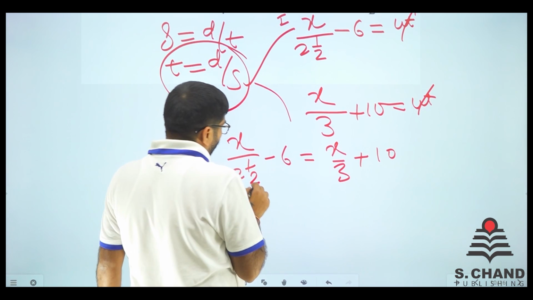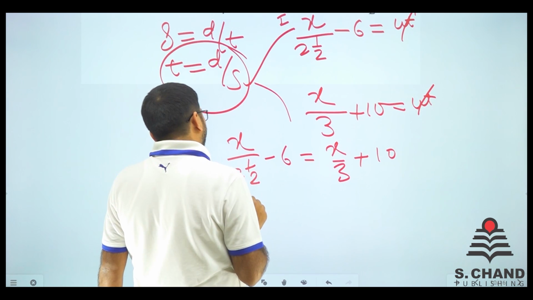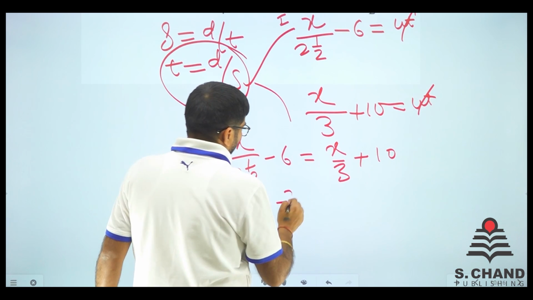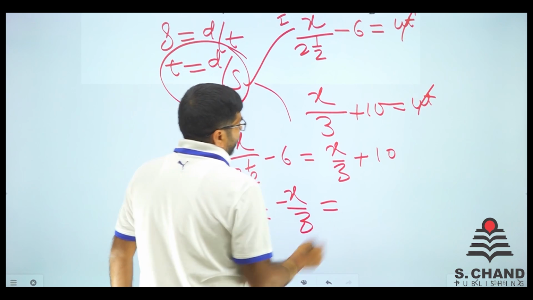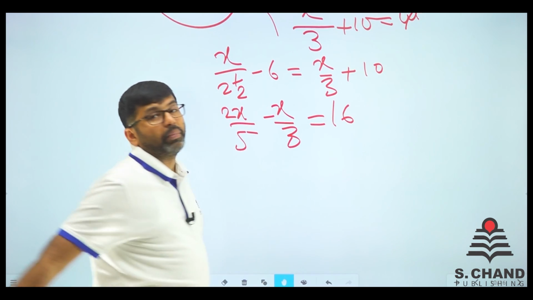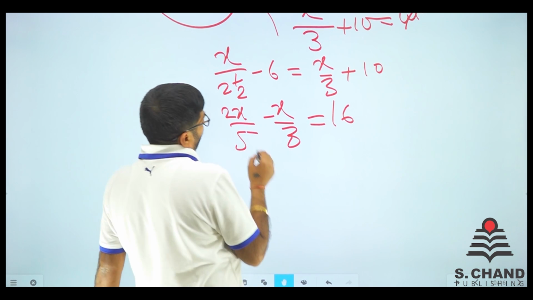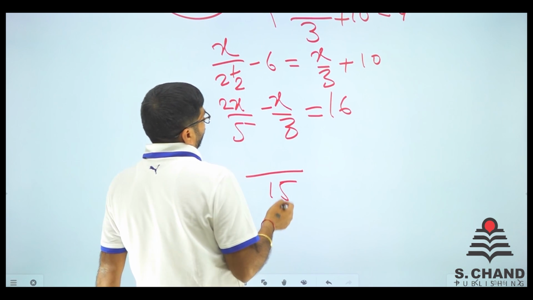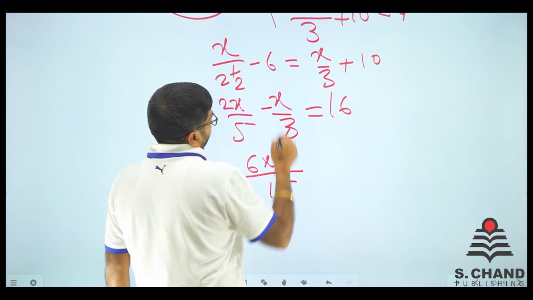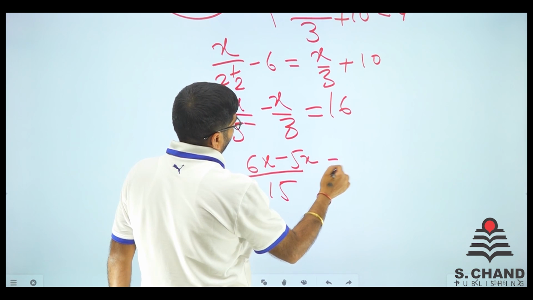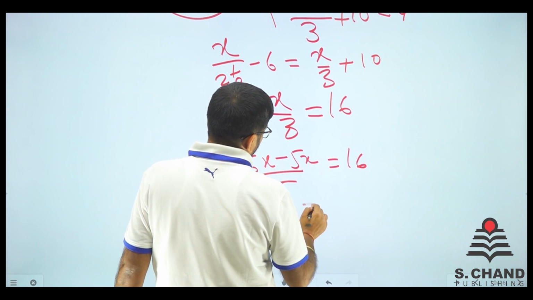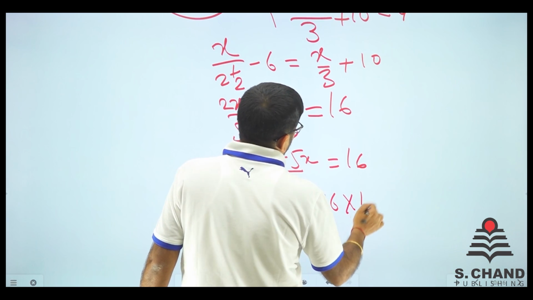So 2 1 by 2 is like 5 by 2, so 2x by 5 minus x by 3 is equal to 16. Why 16? Because this minus goes there and becomes plus 6. Now this is 15, so 15 divided by 5 is 3. So it is like 6x minus 5x is equal to 16. So it will be like x is equal to 16 into 15.